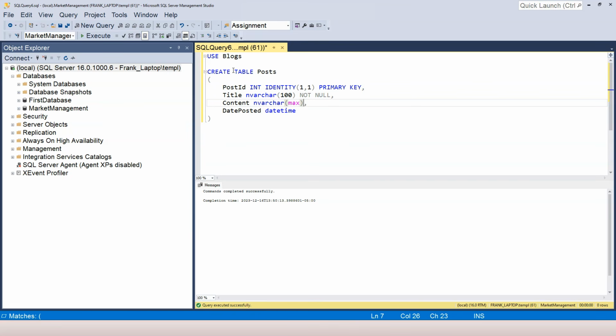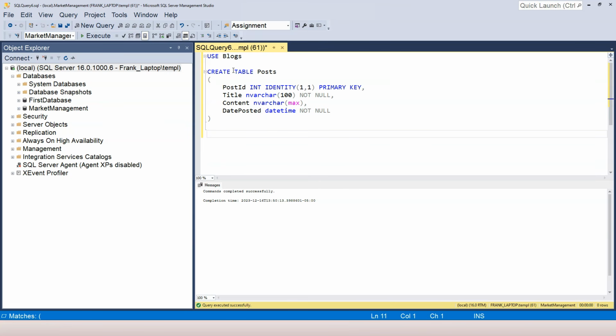For content, well, you can write a title and then come back to write the content. So we can leave it as default. We don't provide the not null column constraint. Date posted, I think it needs to be specified, so I add the not null constraint. So that's our first table.